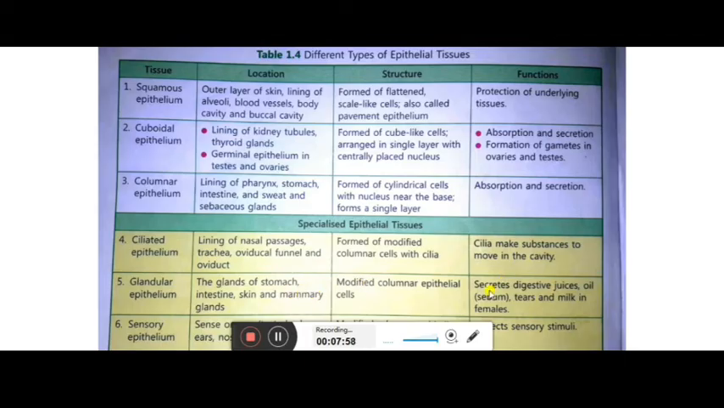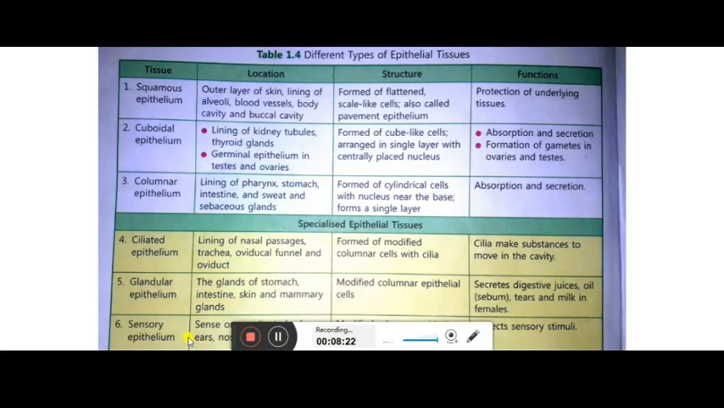And what it does? Secretes digestive juices, oil, sebum, tears and milk in females. Glandular, they will secrete some of the liquid inside your body and some will secrete outside the body. Just like skin will start secreting, sweat glands, they will secrete the liquid outside, or the hormones, and some will be secreted inside the body.